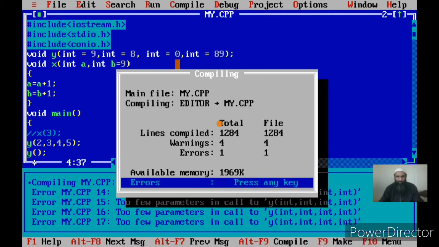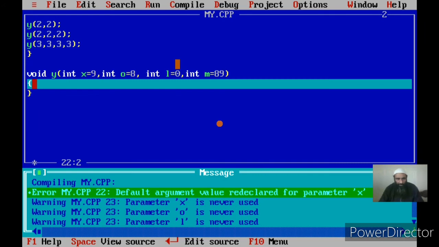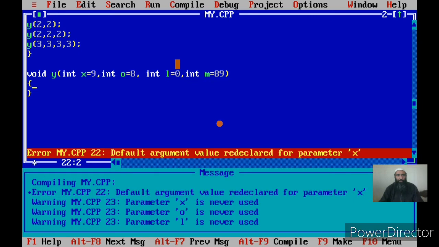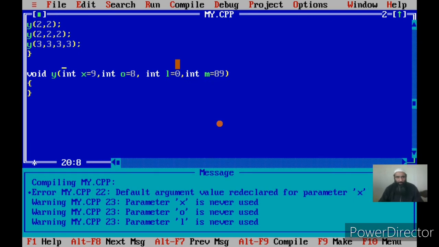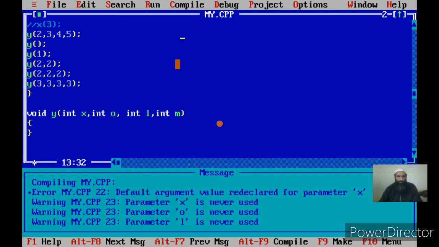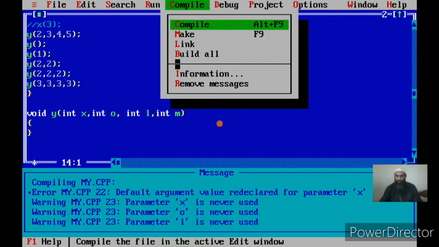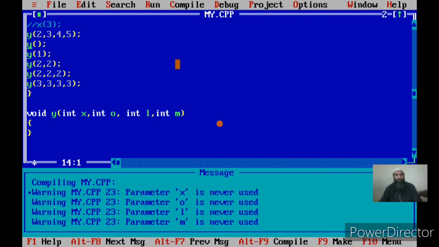And if you compile, you see there is an error now here. Okay, the error is that we have to remove these default values here now. So this way you should remember that we have to specify the default values in the prototype only in case we have called a function before it has been defined. Okay, now there won't be any error. We are not having any errors now.